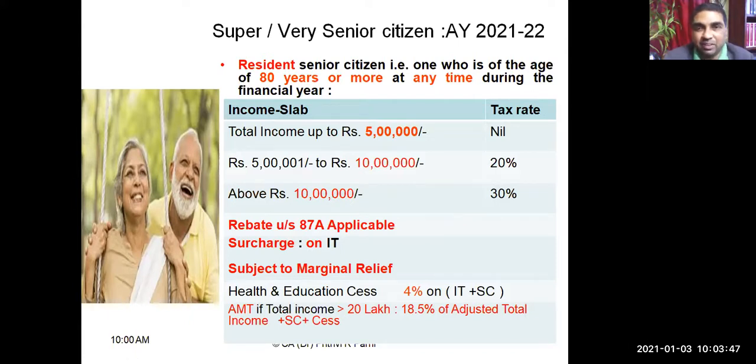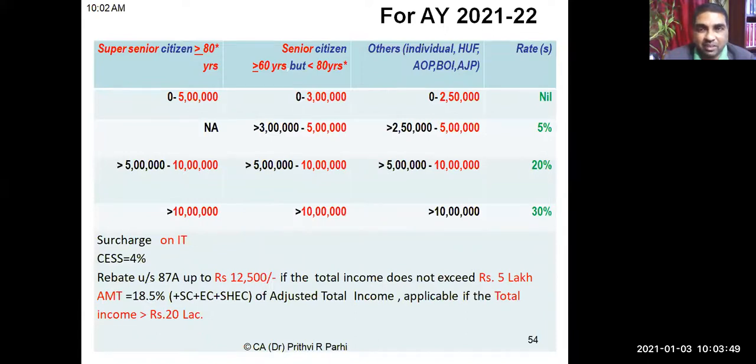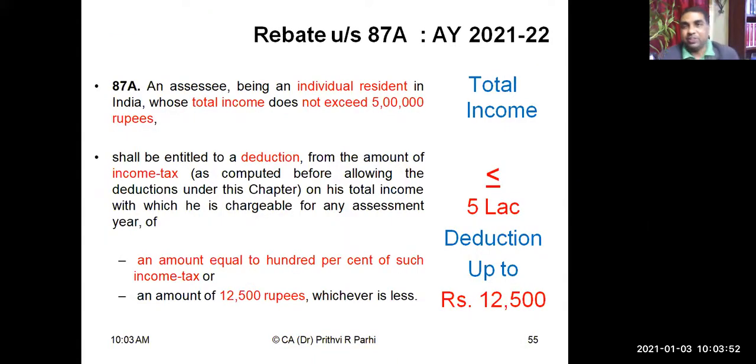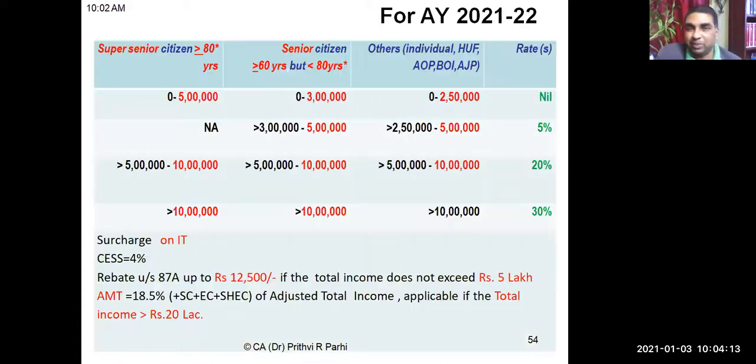Basic slabs we covered, right? Now, as I told you, there is a rebate. What is this rebate? We'll see. Rebate is like 87A rebate I'm talking about. You might have heard that up to 5 lakh rupees, normally we assume there is no tax. Many of us might know that up to 5 lakh rupees of income, you don't have to pay any tax.